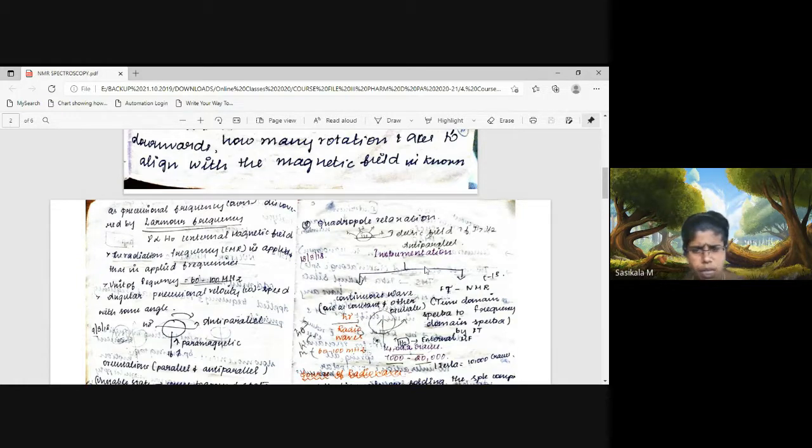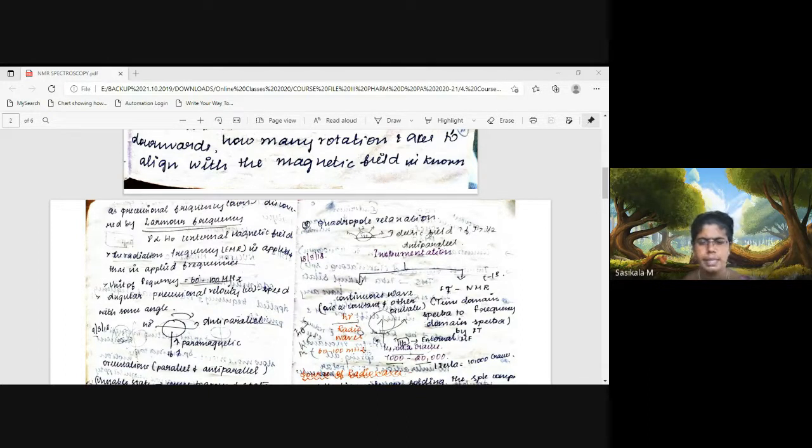Okay, in continuous wave NMR, we will be using two sources, right? Magnetic field and applied frequency. Either we can keep the magnetic field constant. What is the range of magnetic field we will be applying as constant? 14,092 Gauss. That is the external magnetic field given. So if you keep the external magnetic field constant, we can oscillate the applied frequency. The applied frequency will range from 60 megahertz to 100 megahertz.